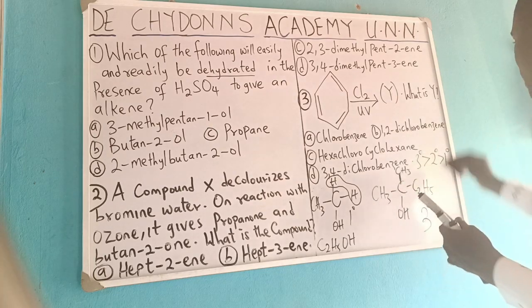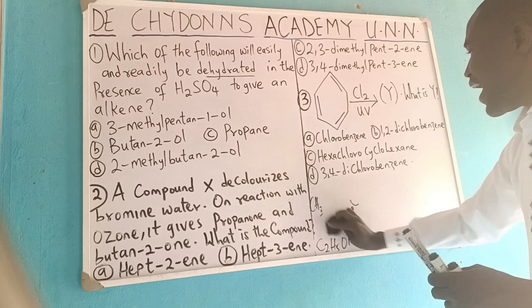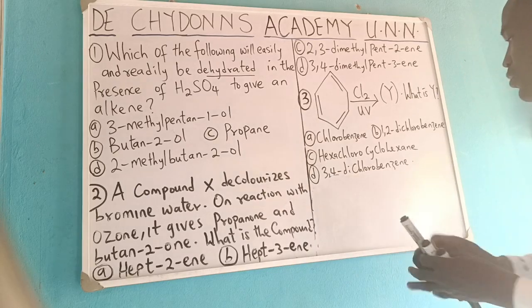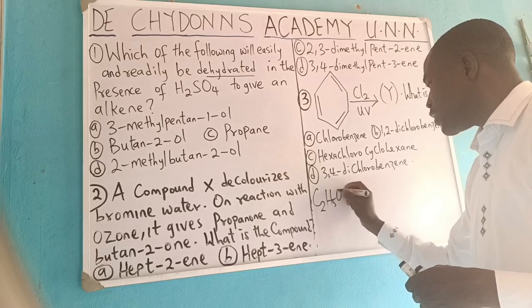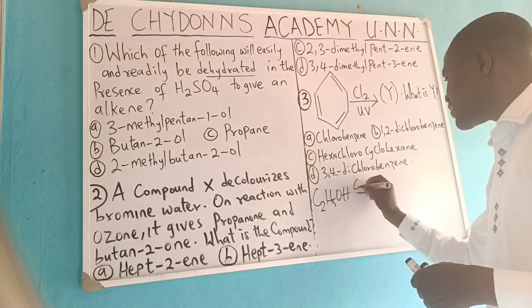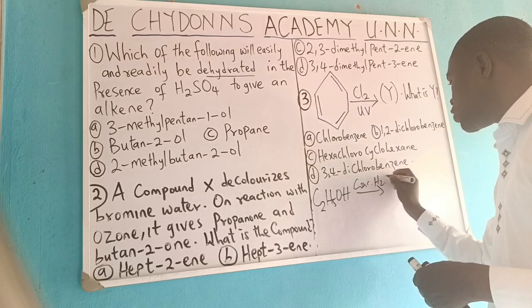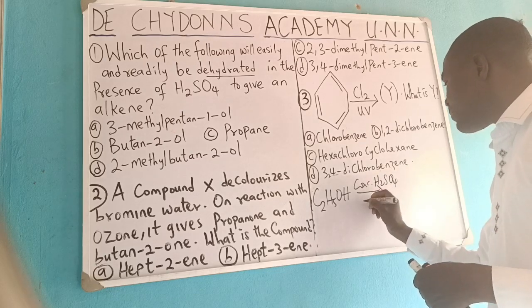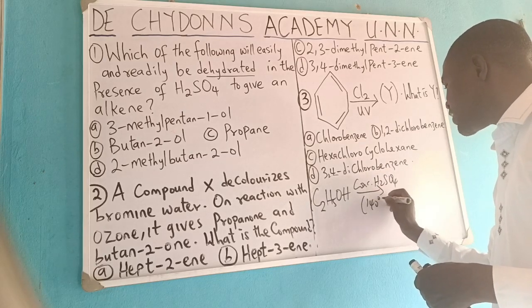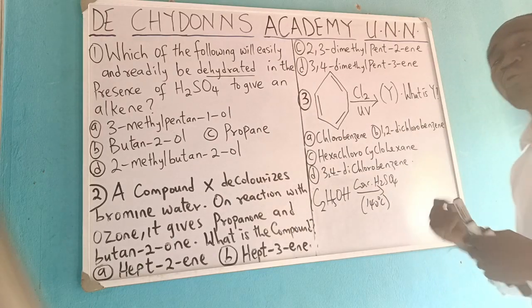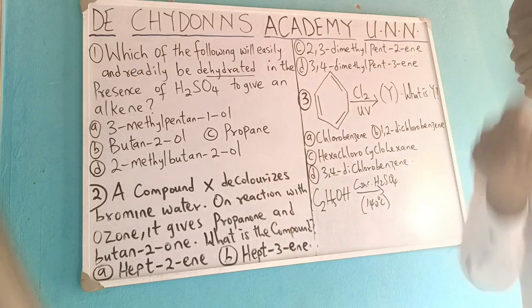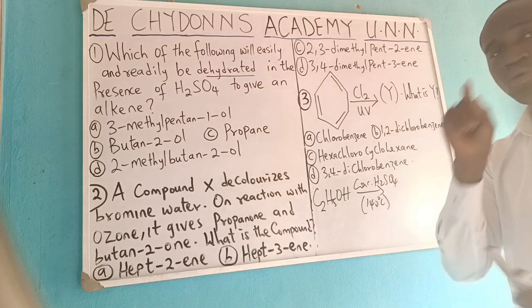Okay. I want to also clear this mistake we do make. What was the mistake? You are given ethanol. They said ethanol in the presence of conc. H2SO4 at a temperature of 140 degrees Celsius gives you what? I failed that question. Now I want to clear these mistakes people do make.